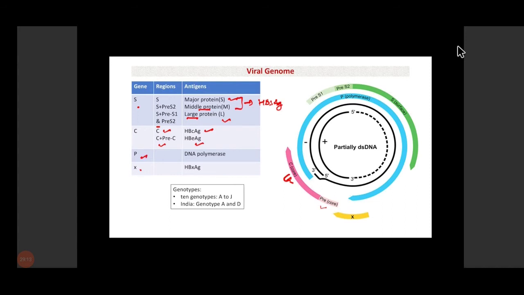Then there is the P gene, which codes for DNA polymerase, and the X gene, which codes for HBx antigen. This HBx antigen is mainly involved in oncogenesis, so it probably has a role in the pathogenesis of liver cancer. There are 10 genotypes of hepatitis B virus, A to J, and in India, genotypes A and D are very common. D is more common than A. So this is about the viral genome of hepatitis B.